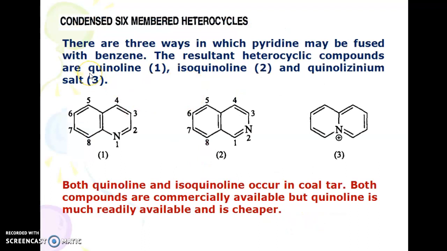There is one more type in which pyridine can be fused with benzene to form an important heterocyclic class of compounds like quinoline, isoquinoline, and quinolizinium salt. Both quinoline and isoquinoline occur in coal tar. Both are commercially available, but quinoline is much more readily available and it is cheaper.